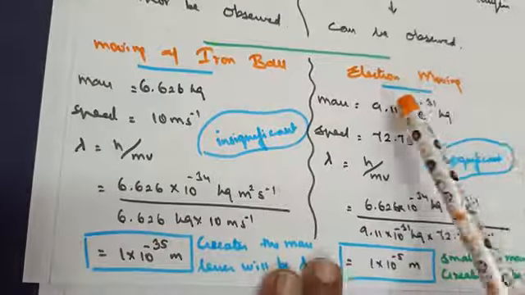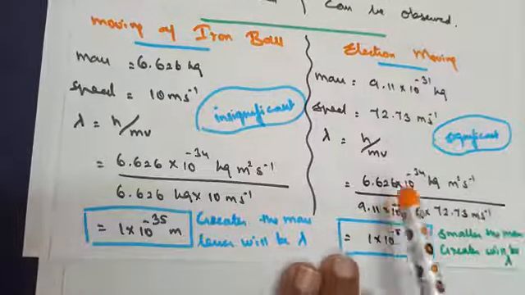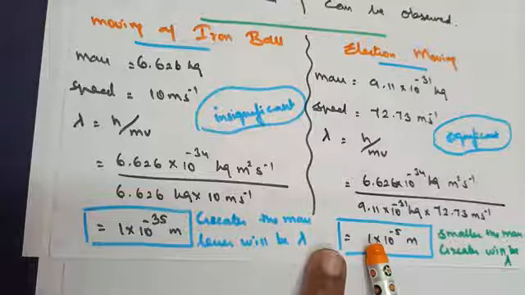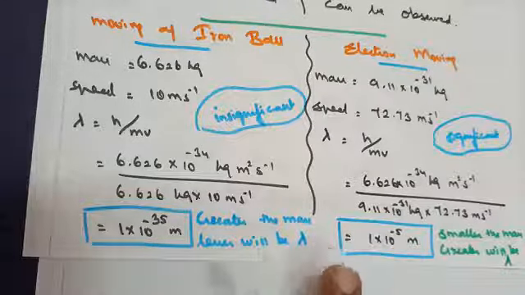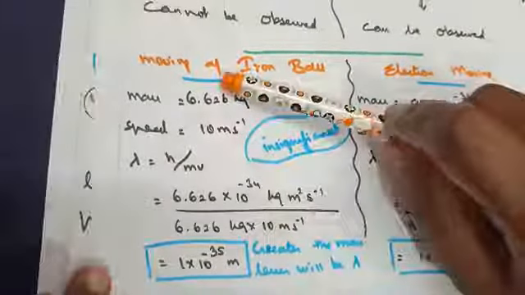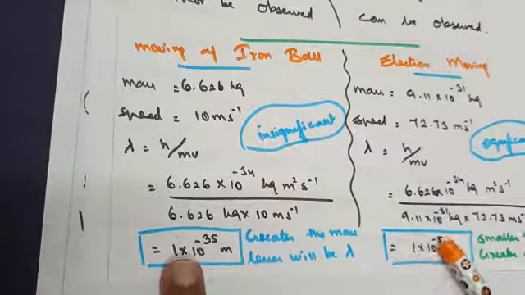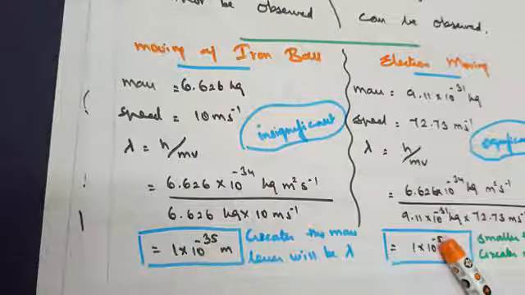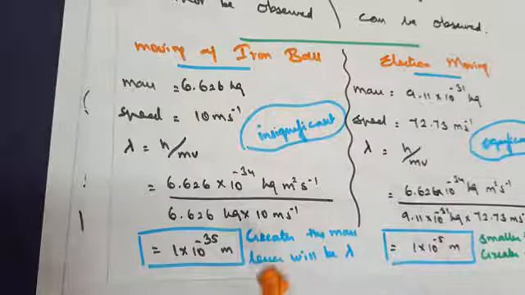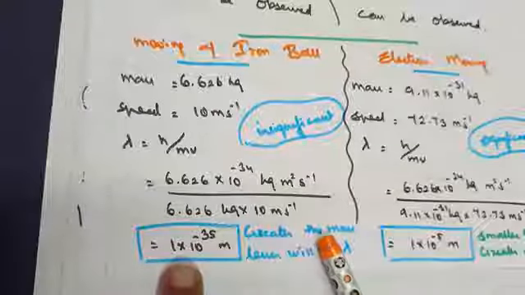On the other hand, when we calculate the wavelength for the moving electron using the same formula, we get 1 × 10⁻⁵ meter. The conclusion is: the greater the mass, the smaller the wavelength.